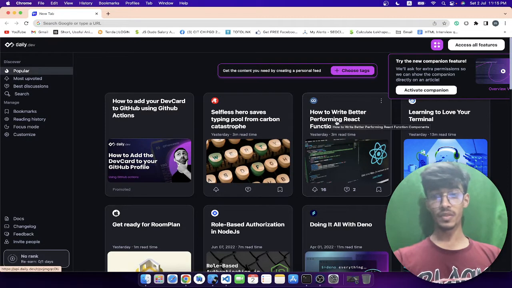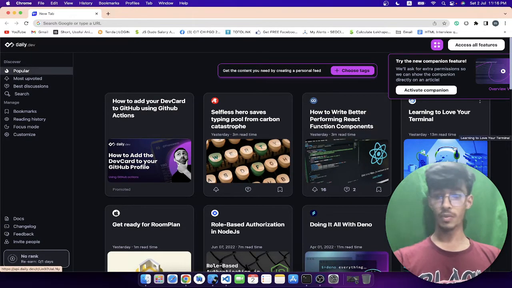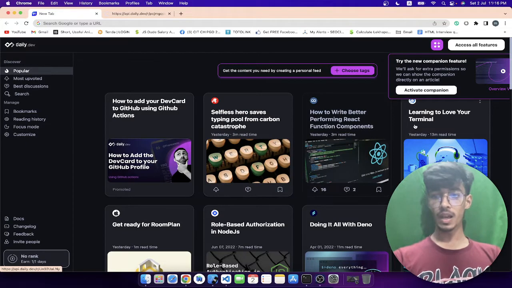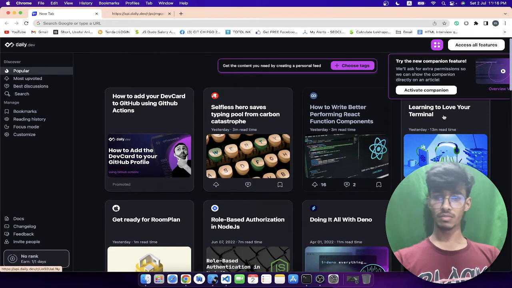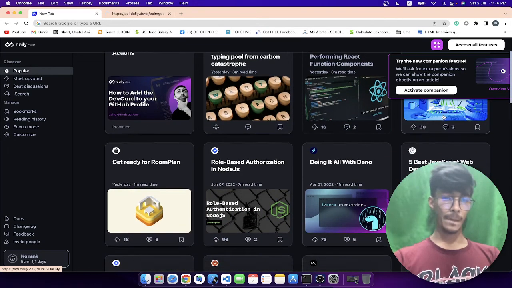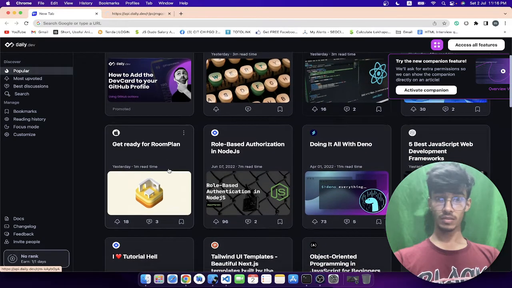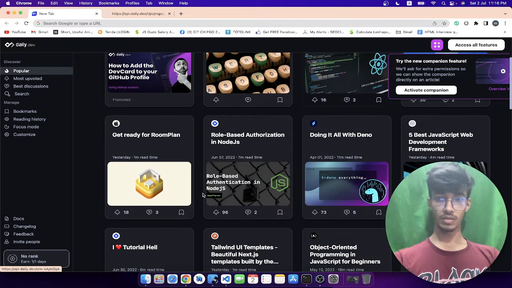How to write better performing React functional components. This is kind of interesting. Let me open the new tab. No, I don't want to sign in right now. Learning to love your terminal. What do you mean by that? Get ready for a room plan. Room plan? What do you mean? Doing it all with demo.